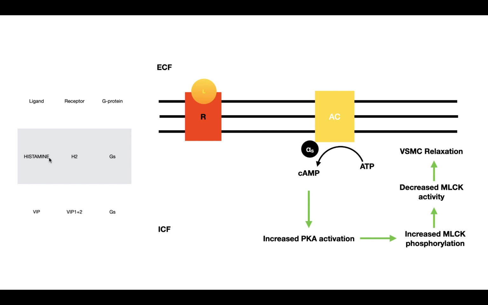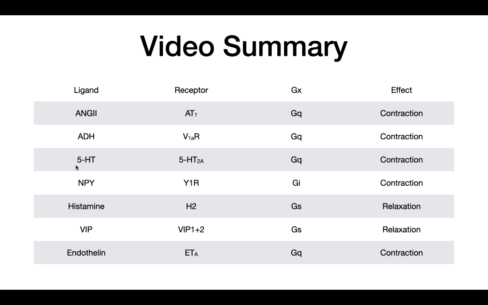So both histamine and VIP cause vascular smooth muscle cell relaxation, and here are the receptors that they bind to here. So in summary, I have this table here telling you what each of the signaling molecules does, the receptor that they bind to, and the particular G protein that they are coupled to, and the effect.